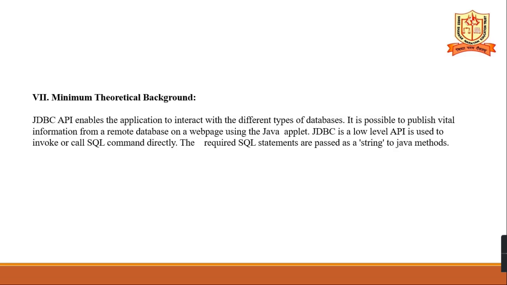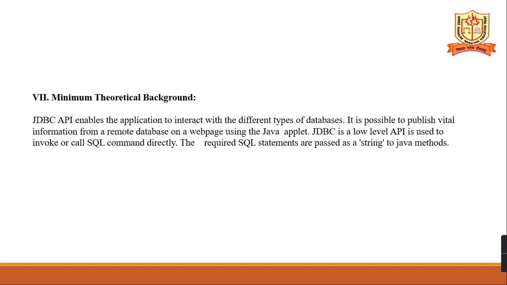Minimum theoretical background: JDBC API enables the application to interact with different types of databases. It is possible to publish vital information from a remote database on a web page using a Java applet. JDBC is a low-level API and is used to invoke or call SQL commands directly.